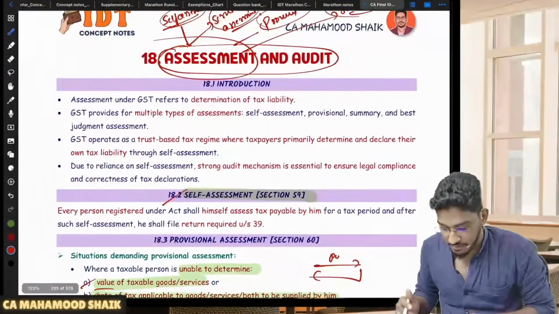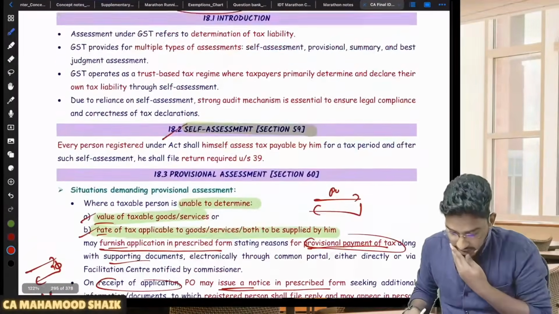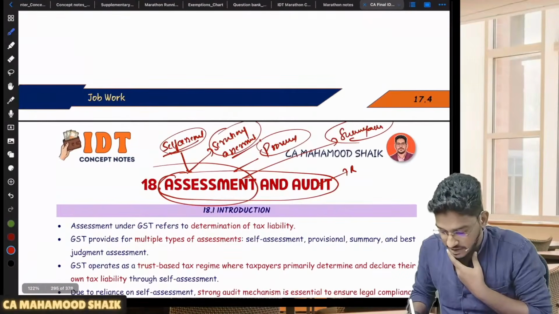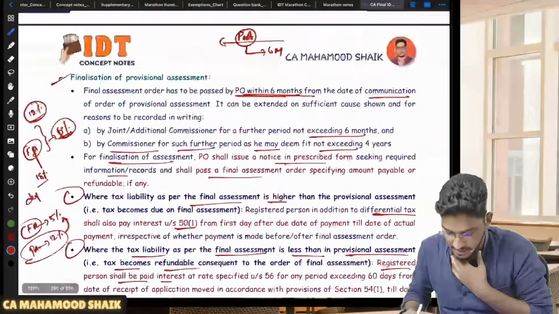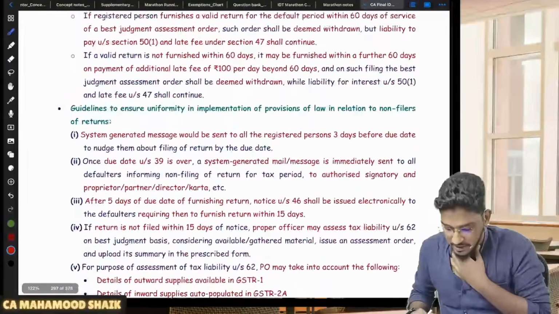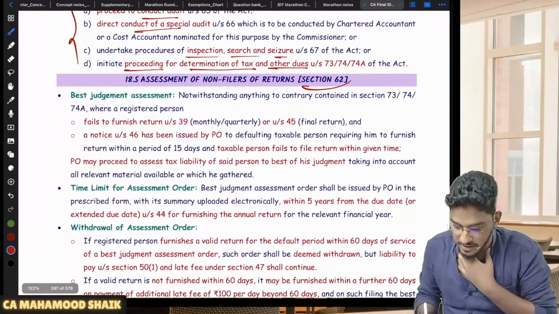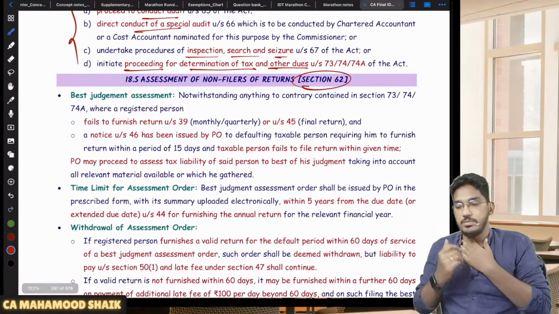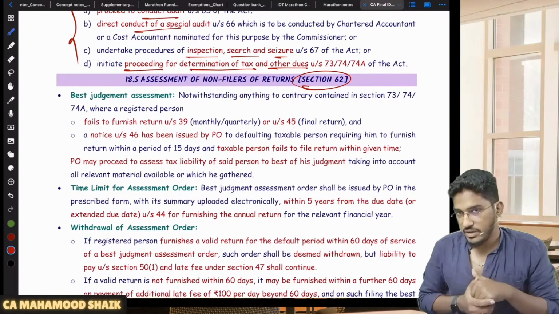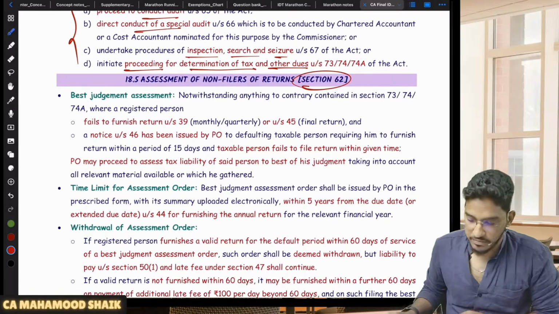And thereafter we have something called best judgment assessment. We have one more last assessment called best judgment assessment. Sir, what is that best judgment assessment? Very simple. Let us say you are a person required to file a return. So best judgment assessment under section 62. You are a person required to file the return. You are not filing your return. You did not file your return within the due date.